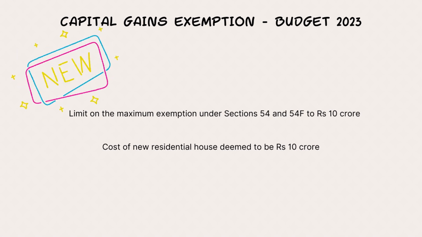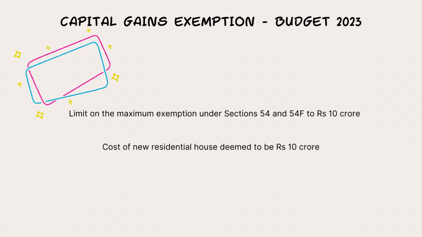But then the department of the government observed that many high net worth assessees are there, right? Those ultra rich people. They were using these provisions to claim exemption by purchasing very expensive residential houses. Okay. So it was actually defeating the very purpose of these sections.